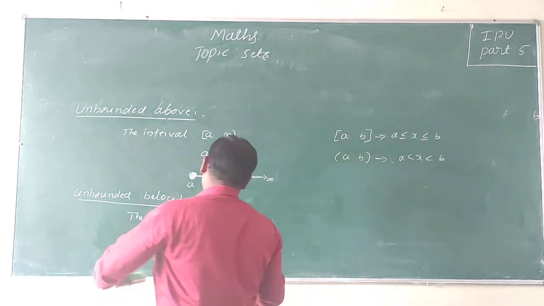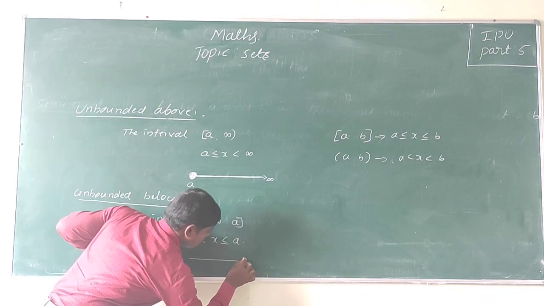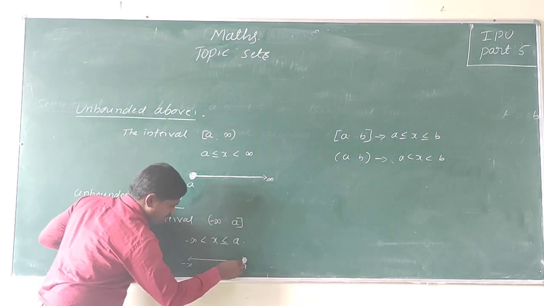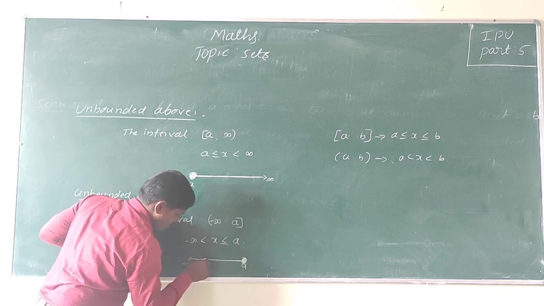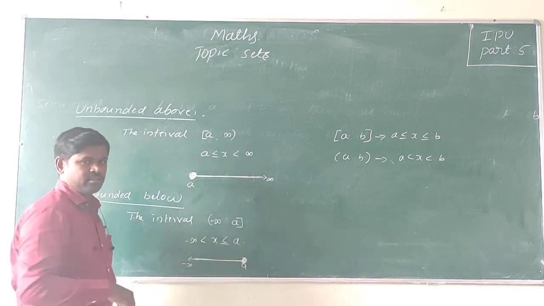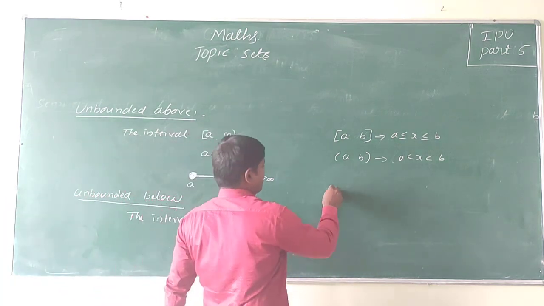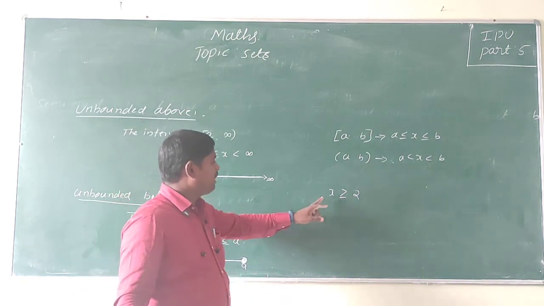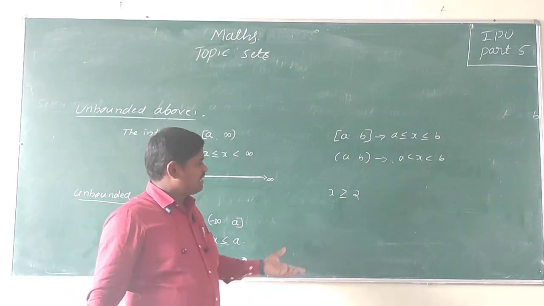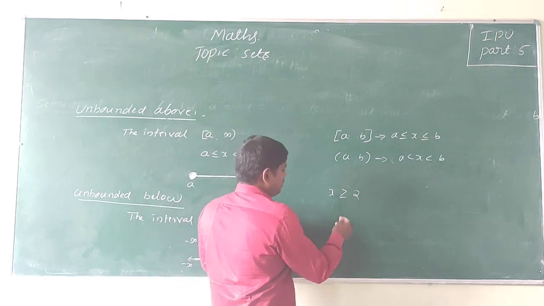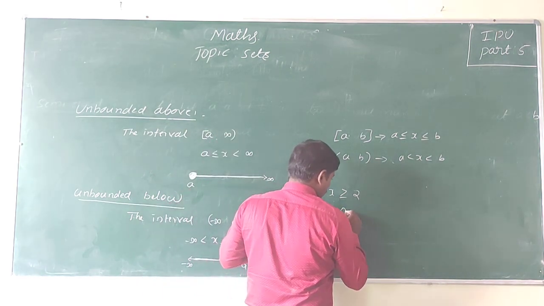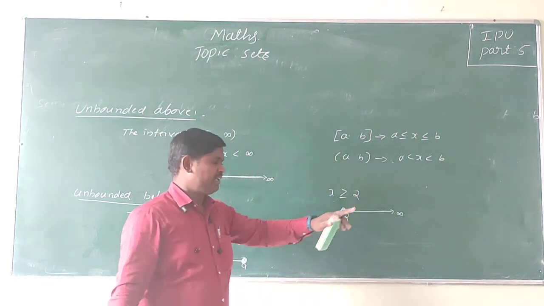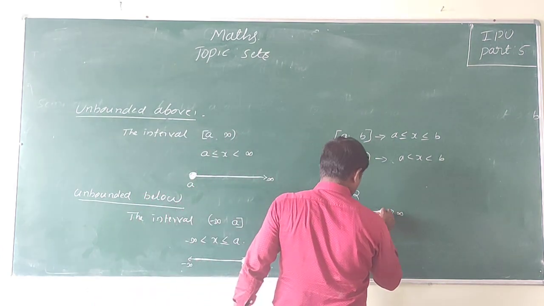So this is denoted on the number line. Suppose this is down to minus infinity. Okay, so that is the set of all real numbers up to infinity, A to infinity. Suppose I take x greater than or equal to 2. So this is unbounded above. This can be represented on the number line as 2 to infinity. Okay. On the number line, we are going to depict it like this.